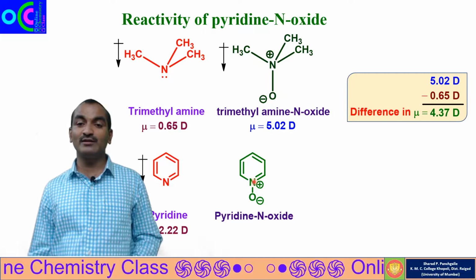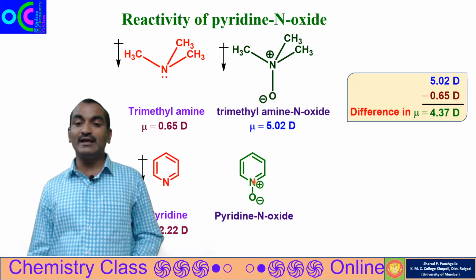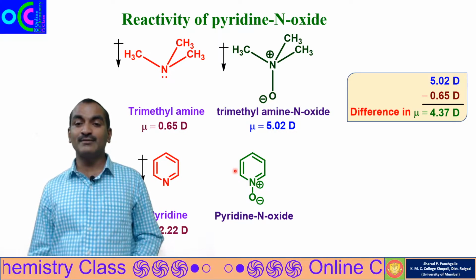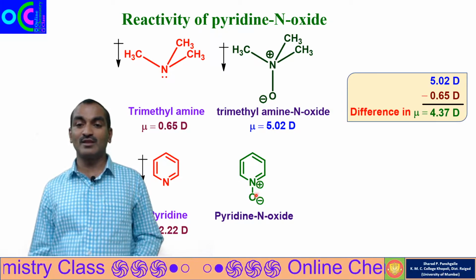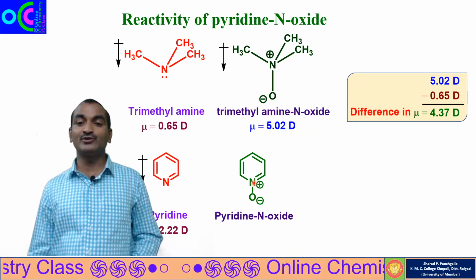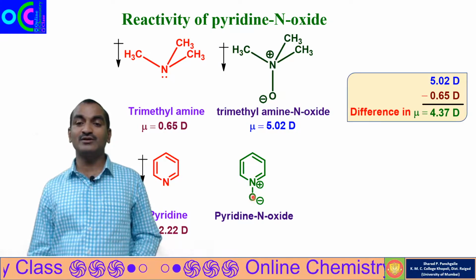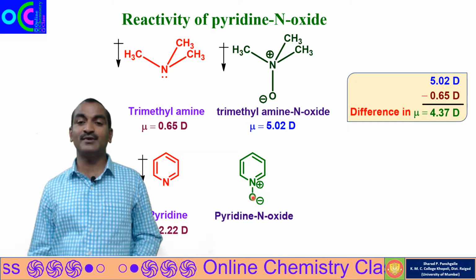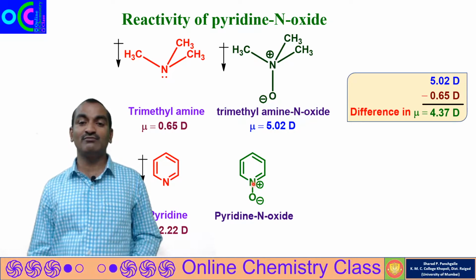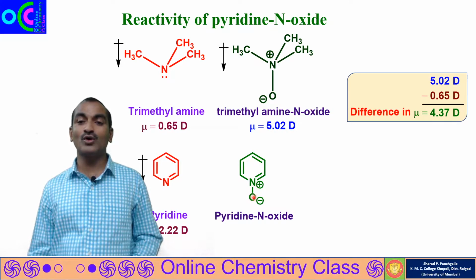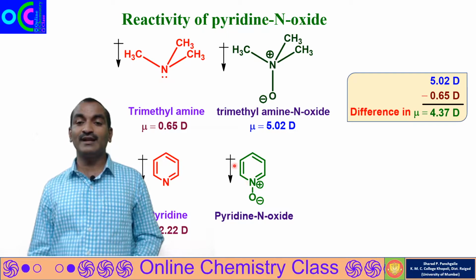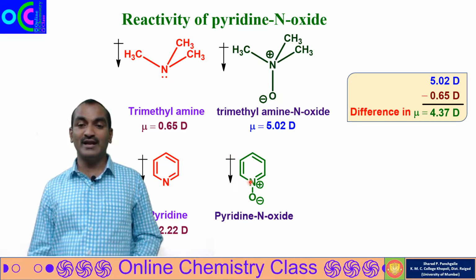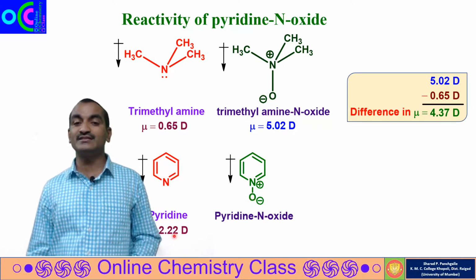But nitrogen is less electronegative as compared to oxygen, so nitrogen will donate the electron to the oxygen. Overall, the flow of electron is from carbon to nitrogen and nitrogen to oxygen.